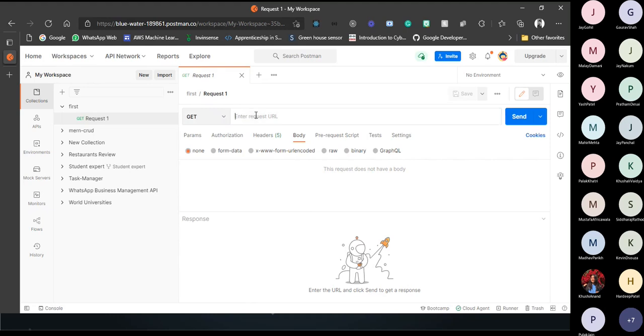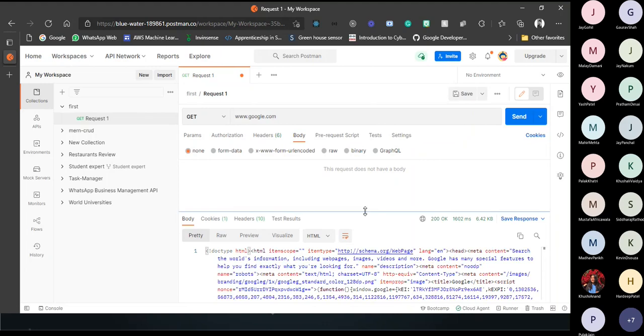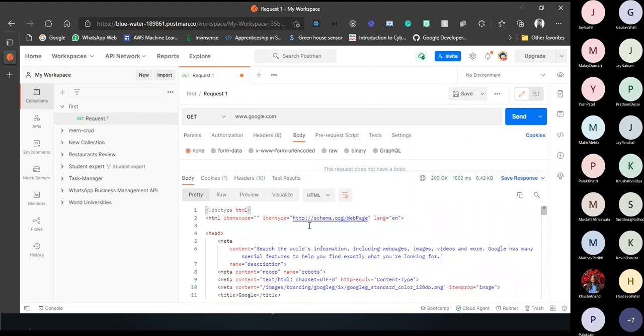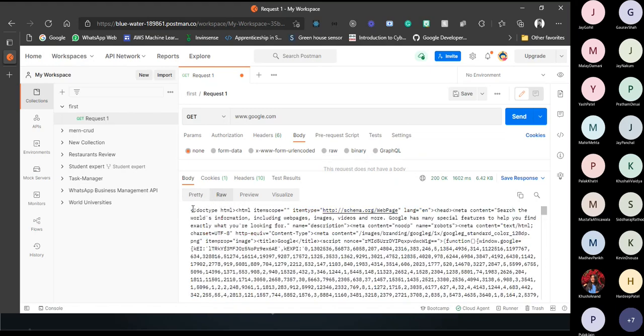This is the tab where you enter the URL, or you can say the address or endpoint URL. And this is the button from which you can send a request to this URL. To demo, let me type www.google.com here and send a request and see what we get in return. You can see the response given by the server through the API can be visualized here. Basically the raw data gets to the client.